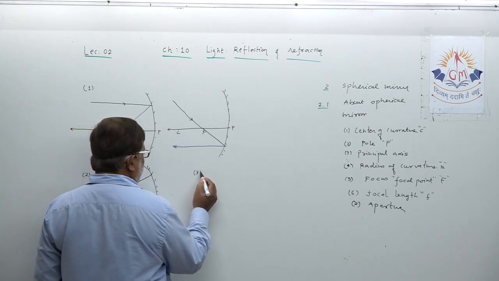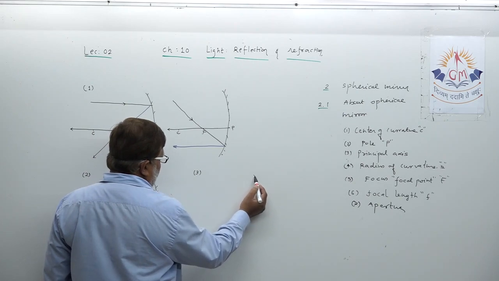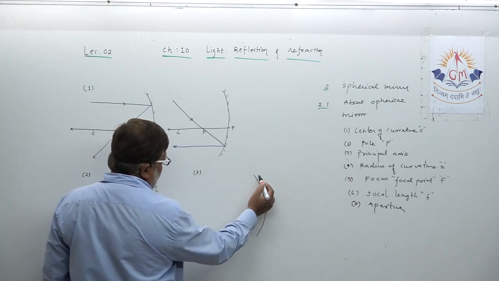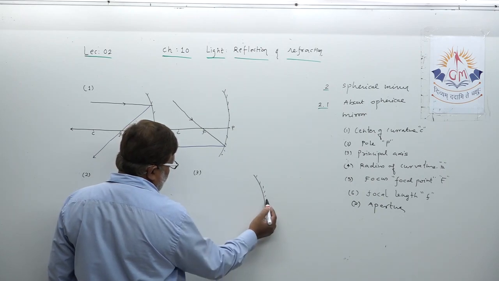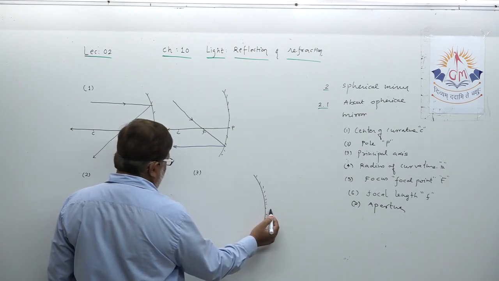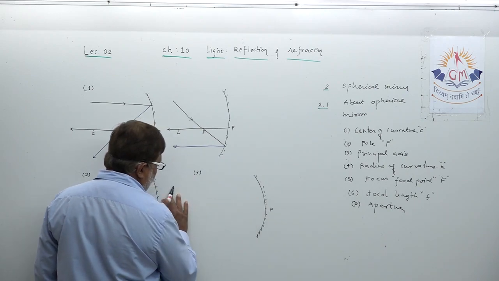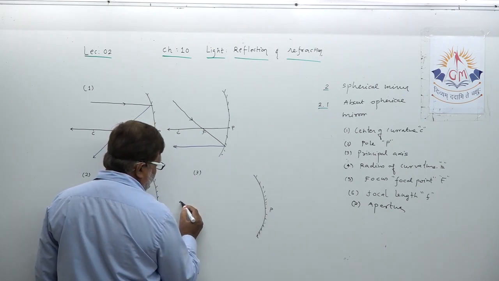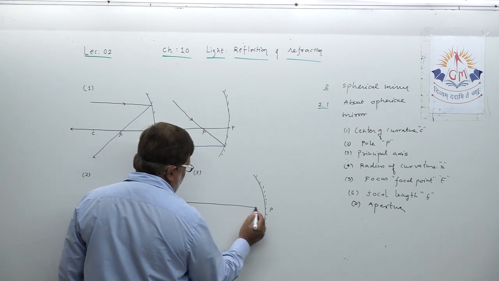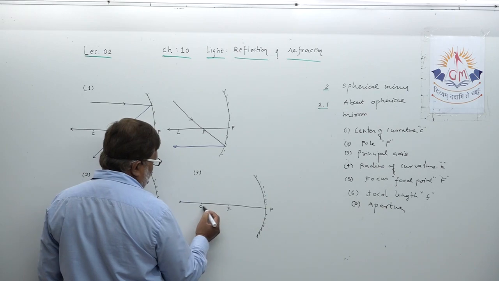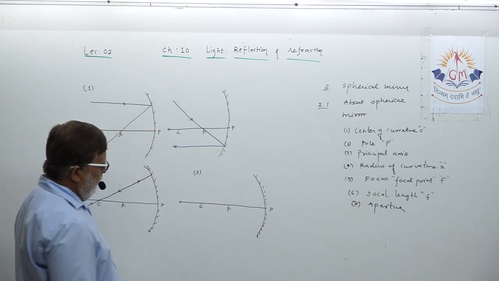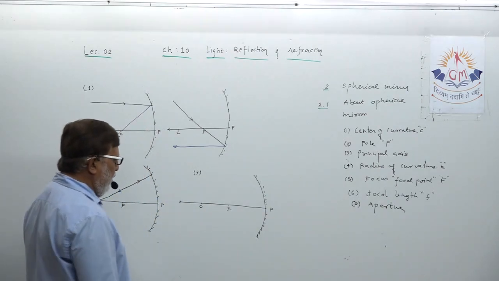And the third one, dear student. Suppose this is the mirror, this is the principal axis, here is F and here is C. Now which ray is going to help you now?